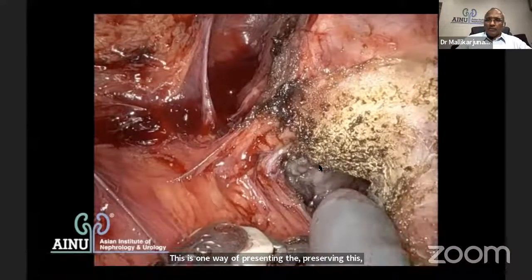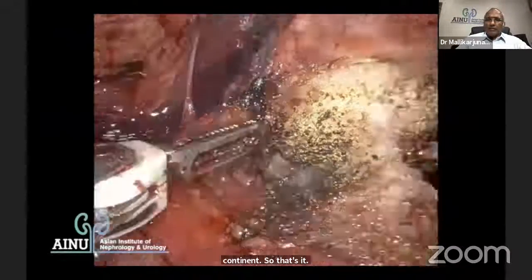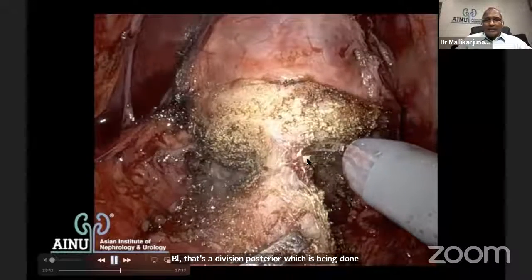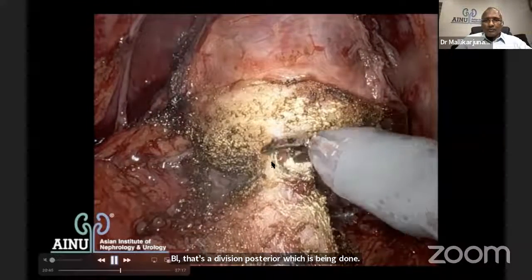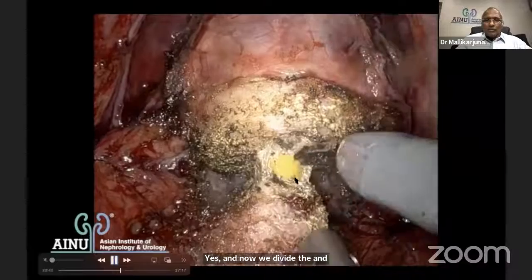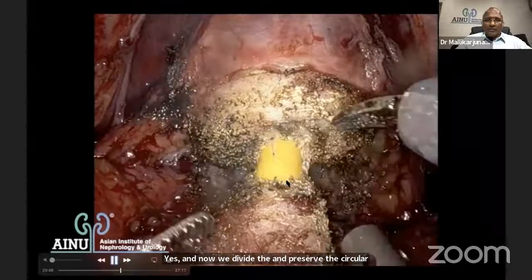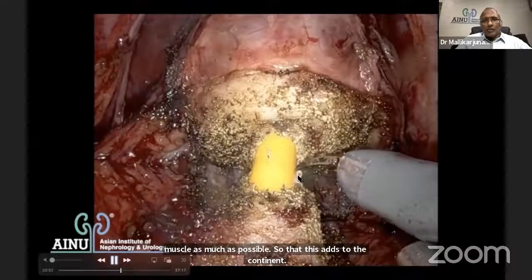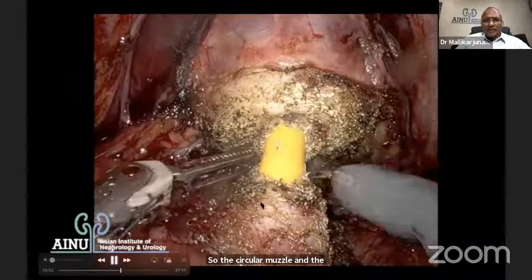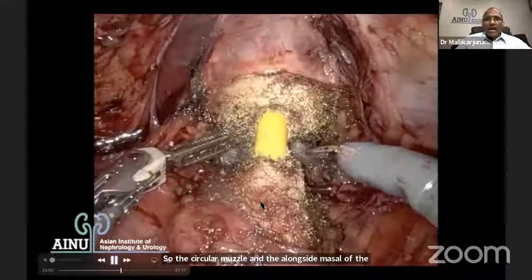Finished almost. It's almost. And now we divide and preserve the circular muscle as much as possible, so that this adds to the continence. So the circular muscle and the longitudinal muscle of the bladder neck, which is also a sphincter at that area, try to preserve. Possibly, yes, it may add to the continence.